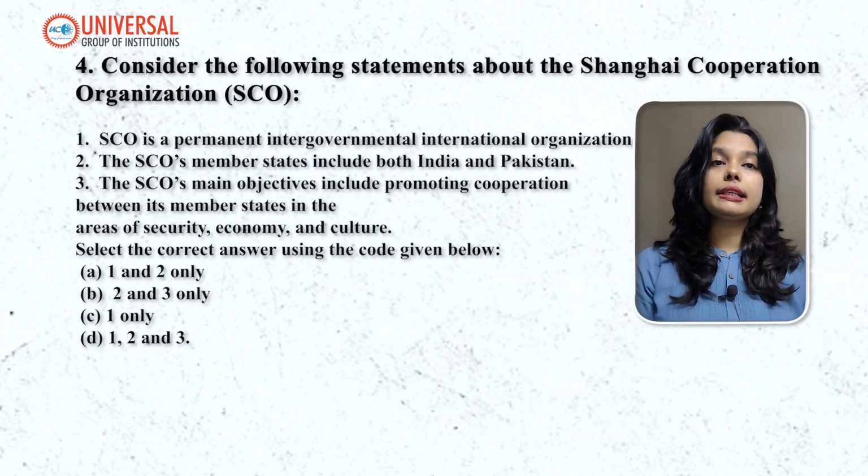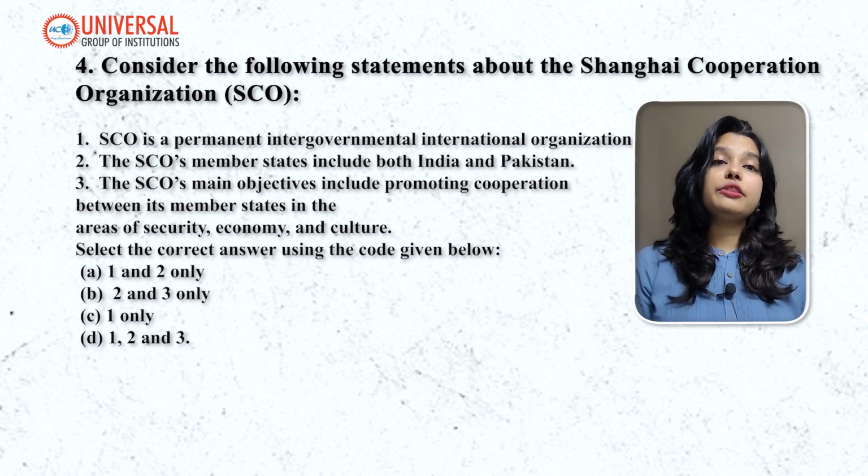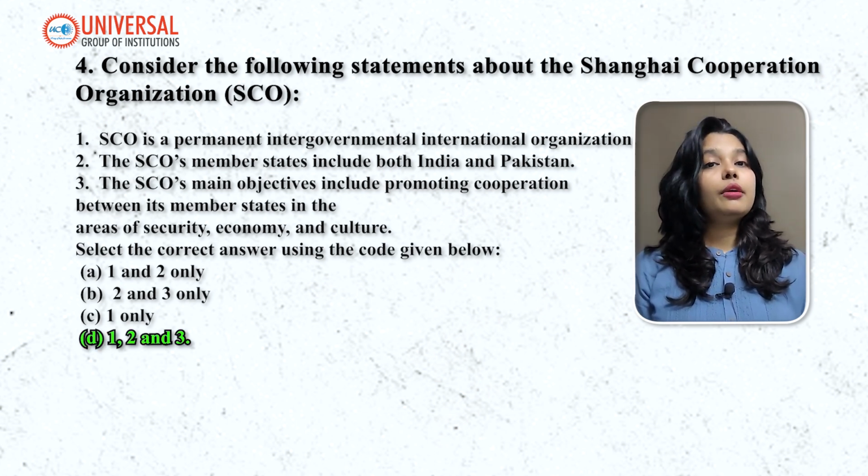So now we will see, consider the following statements about Shanghai Cooperation Organization. So you can see the options: the SCO is a permanent intergovernmental international organization. The SCO's member states include both India and Pakistan. The SCO's main objectives include promoting cooperation between its member states in the area of security, economy and culture. So the answer here is D. All the 3 statements are correct.